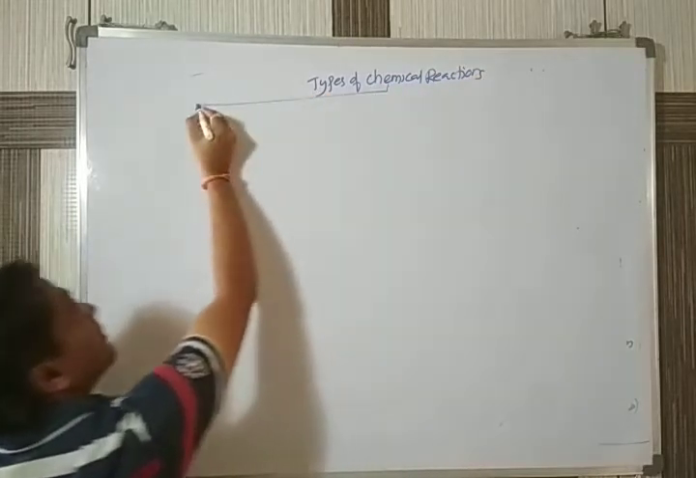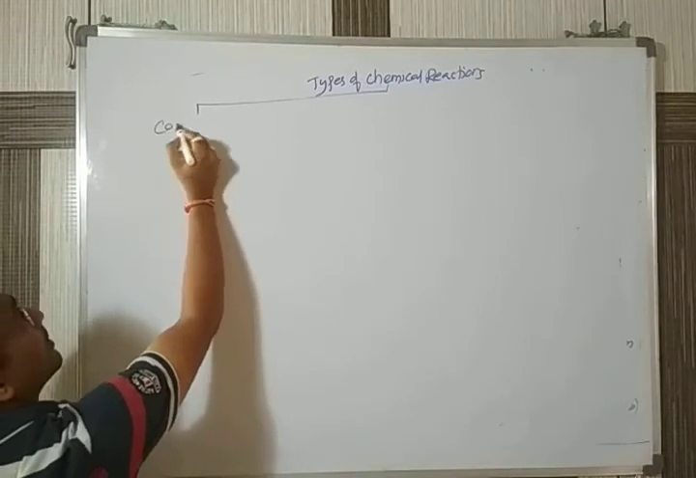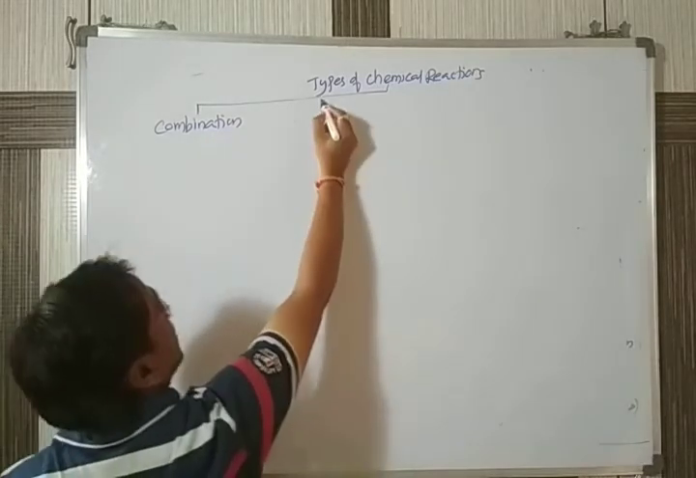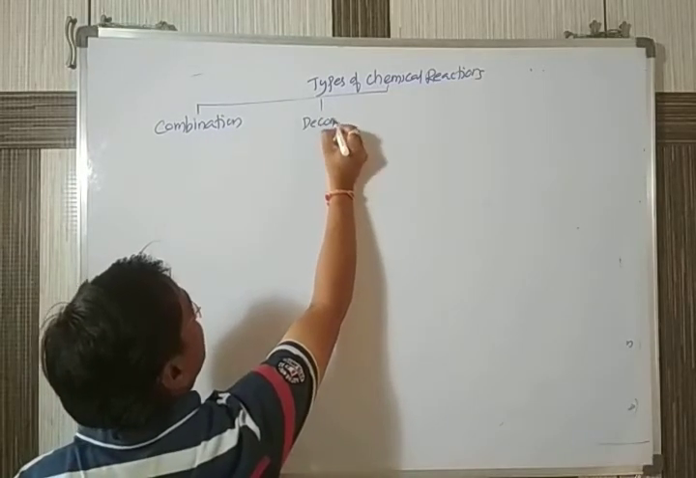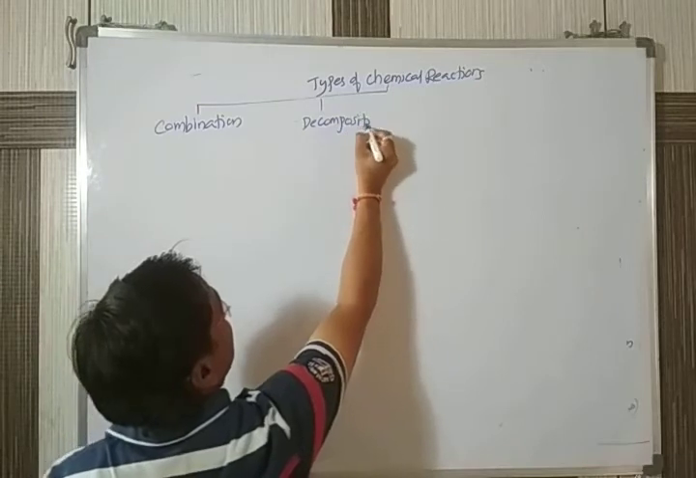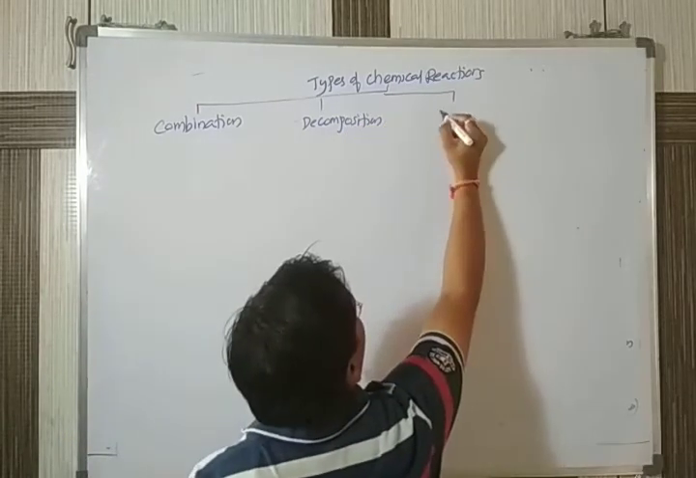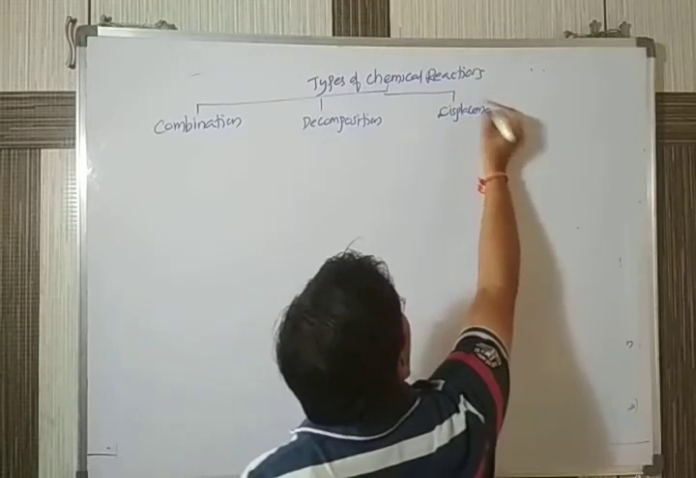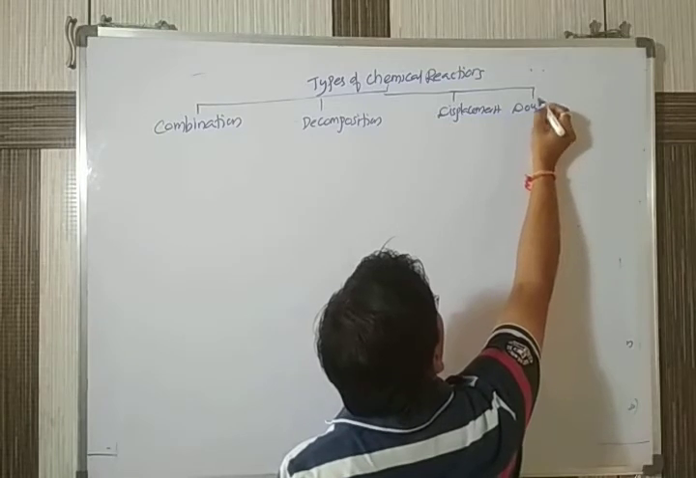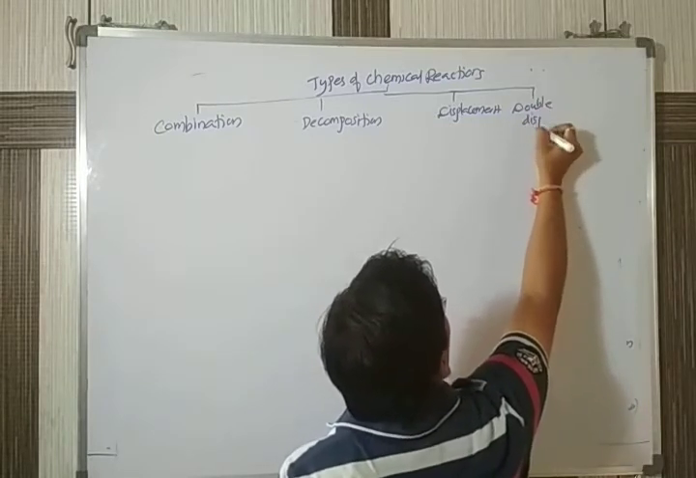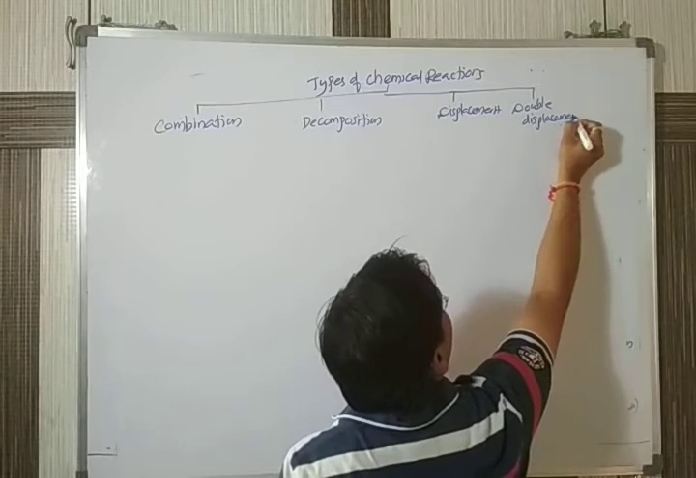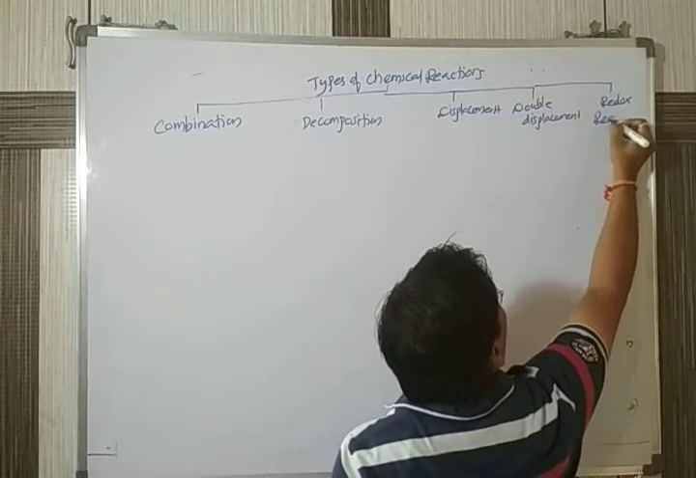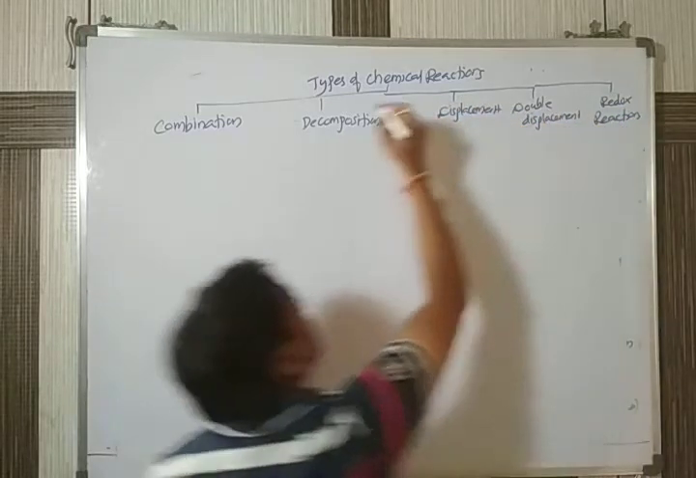four types. The first one we call a combination reaction. The second one is called a decomposition reaction. The third one is called a displacement reaction. The fourth one is double displacement reaction. And the last one is redox reaction. So totally we have 5 types of reactions.